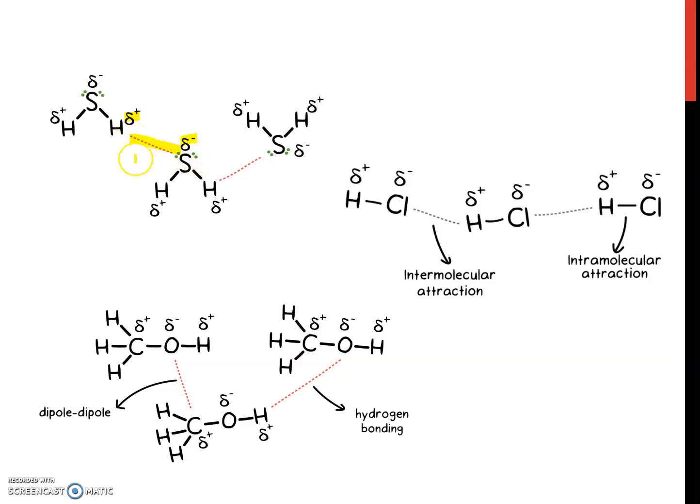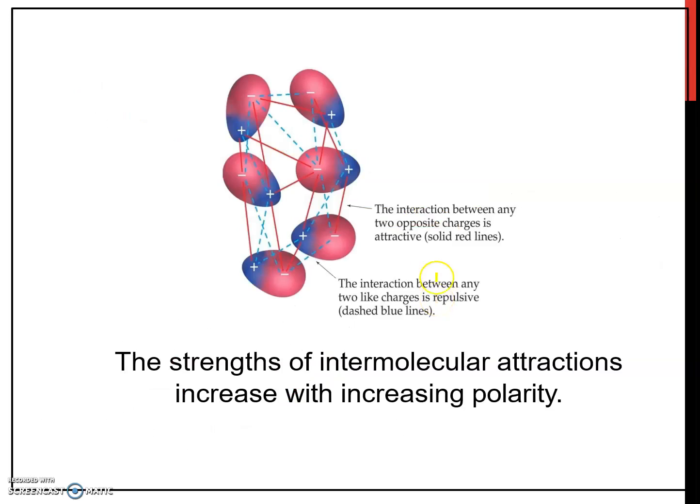So it will create a dipole. Same with the other example, between the negative end of hydrogen chloride, from chlorine, and the positive end from hydrogen, between polar molecules, negative end and positive end. So it will create a permanent dipole. The strength of intermolecular attraction increases with increasing polarity.